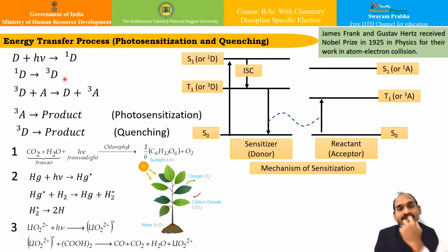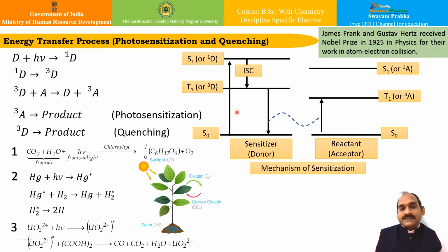In this mechanism, only the donor, which is represented by D, is called the sensitizer. You can see this in the figure. It absorbs the incident photon, and the triplet state of the donor is higher in energy than the triplet state of the acceptor.